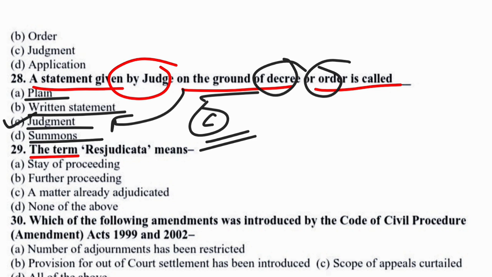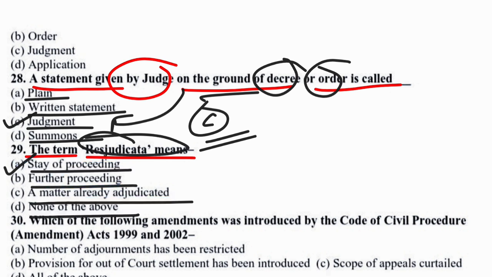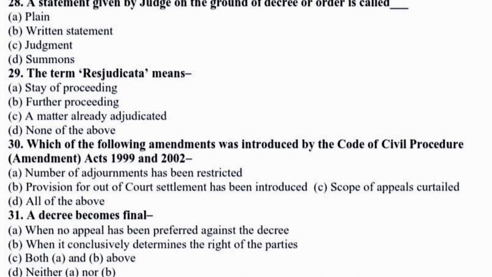Next question, the term res judicata means. Options are stay of proceeding, further proceeding, a matter already adjudicated, none of the above. In this case, the correct option would be option A. Res judicata means stay of the proceedings. So option A would be the correct answer. Now move to the next question, and this is the last question.